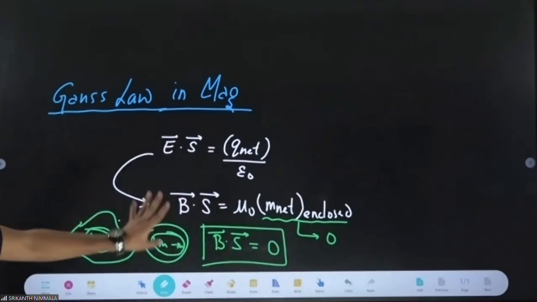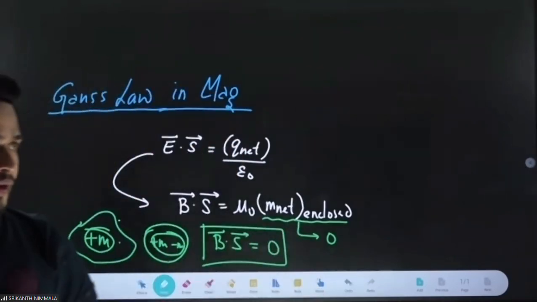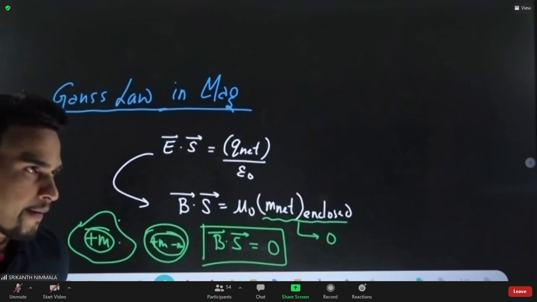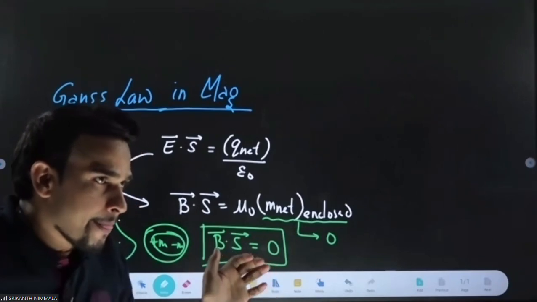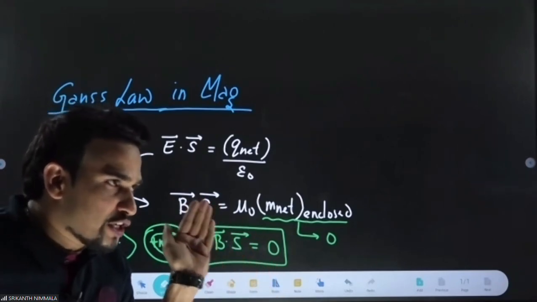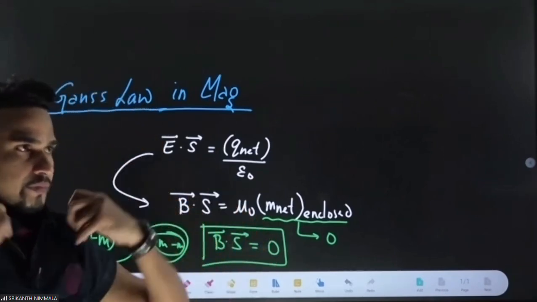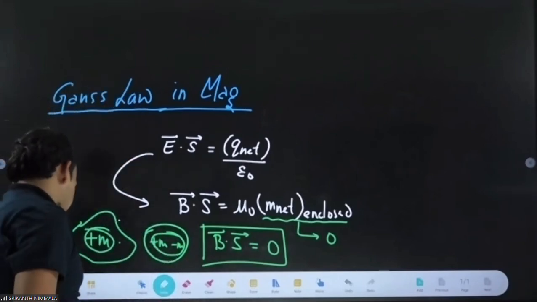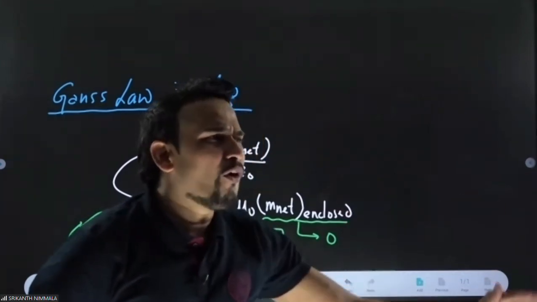You write this last point: magnetic flux associated through any closed surface will always be 0.